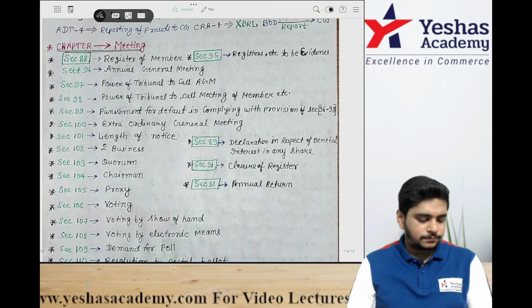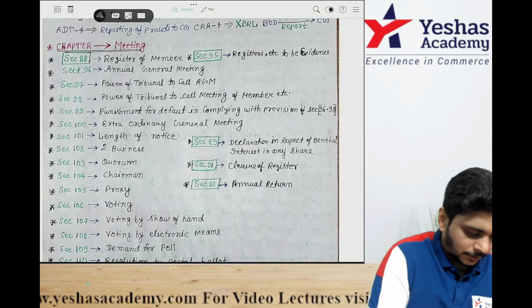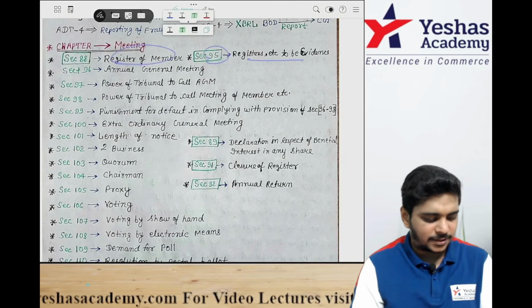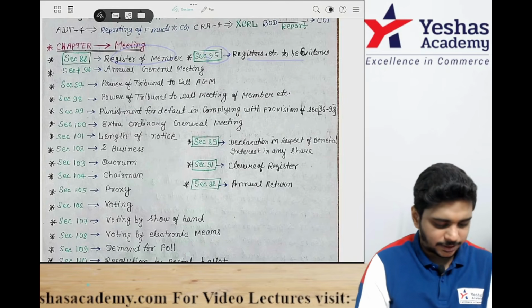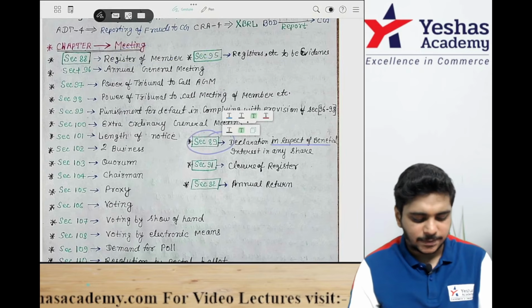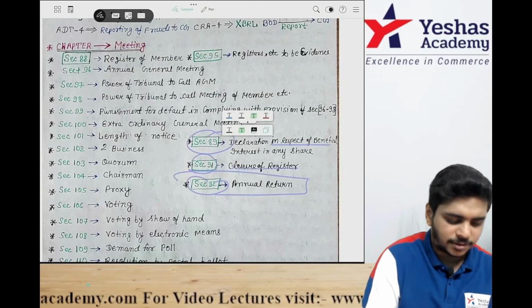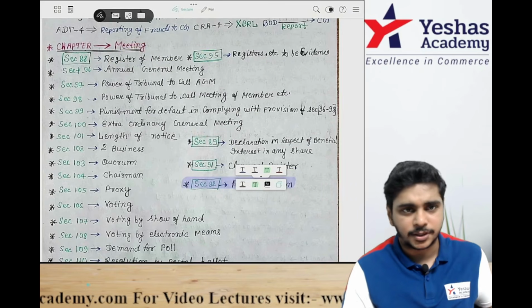Meetings. Section 88 register of members. 95 is registers to be evidence, waste. 92 is annual return. 89 declaration in respect of beneficial interest, again RTP. 91 closure of register. 92 annual return. Annual return very important.